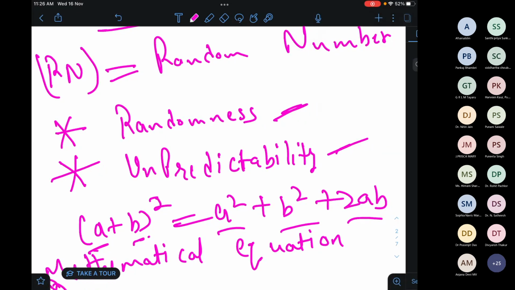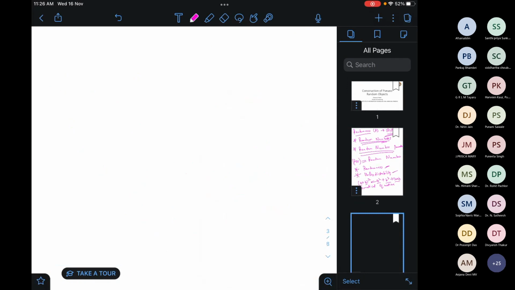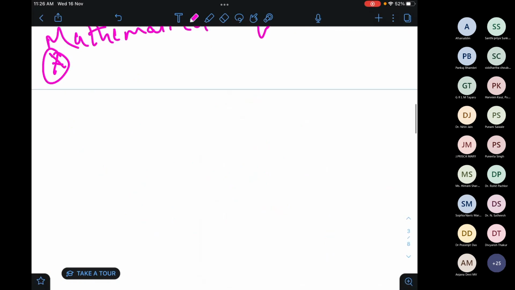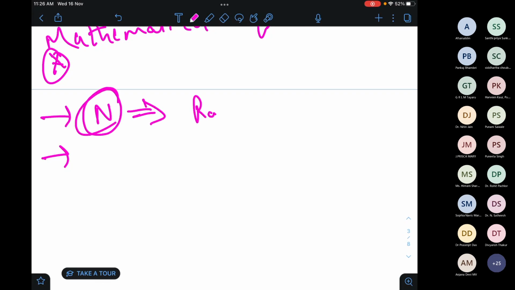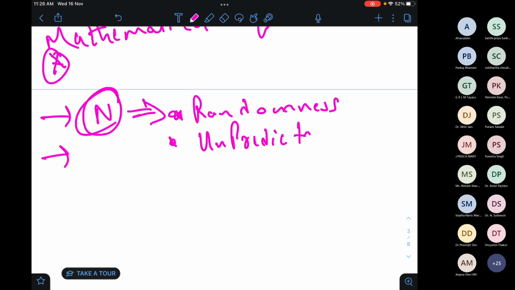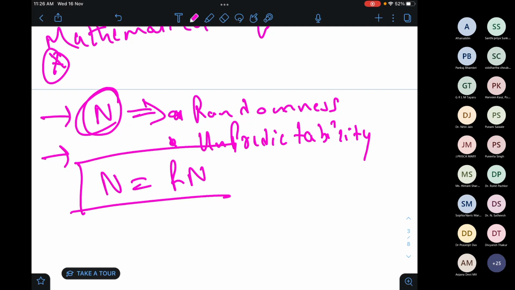Okay. So the basic thing is that whenever we have any random number, there are only two conditions. Whenever we are getting any number, if that particular number satisfies these two conditions, that is randomness and unpredictability, then n is equal to Rn, that is called a random number.